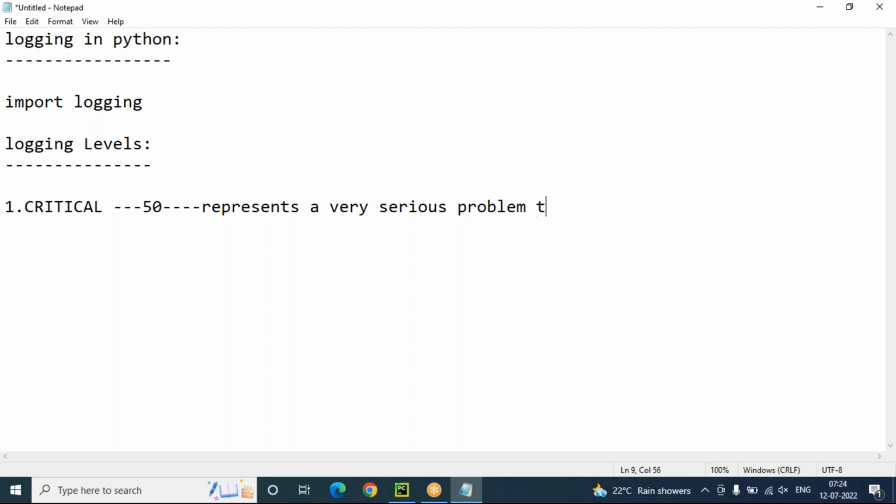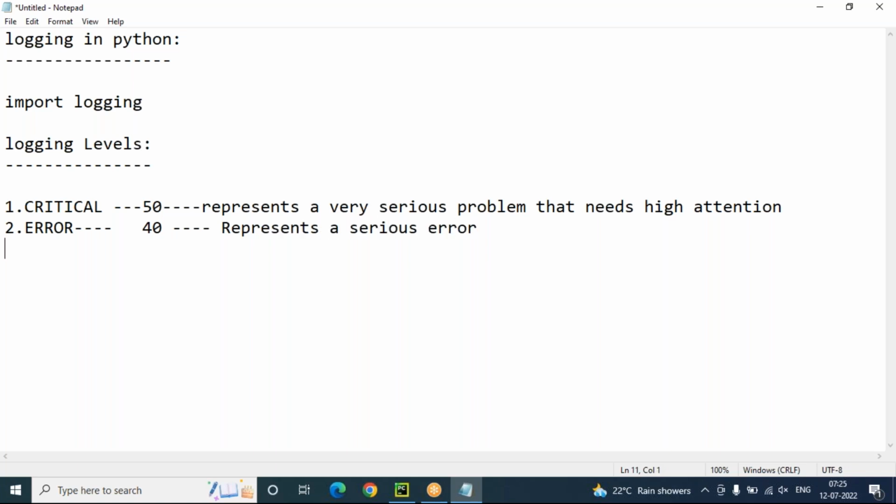And that needs high attention from the programmer end. Next is error, level code 40. It represents a serious error. High attention is not required here, it only represents a serious error.